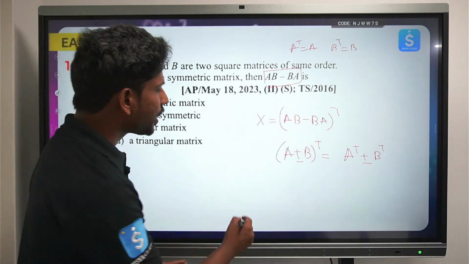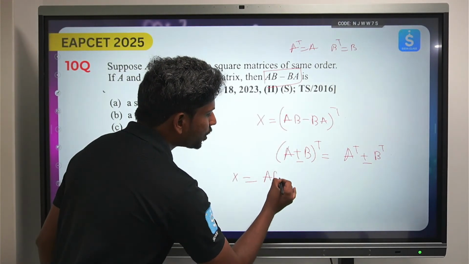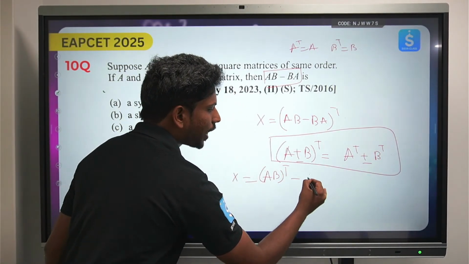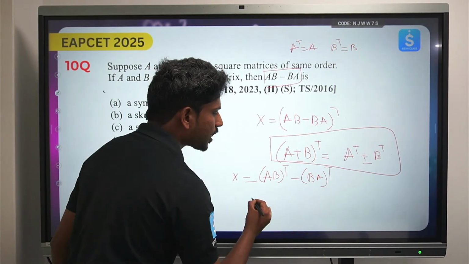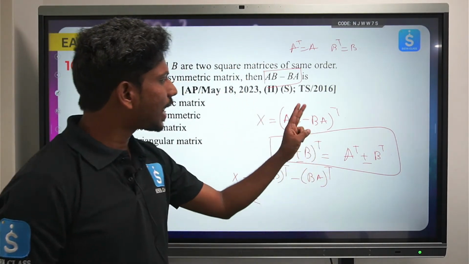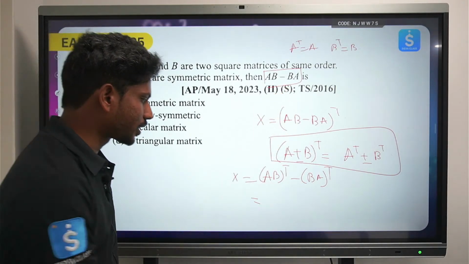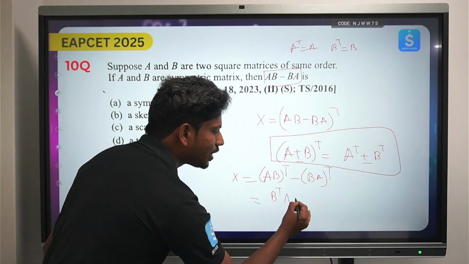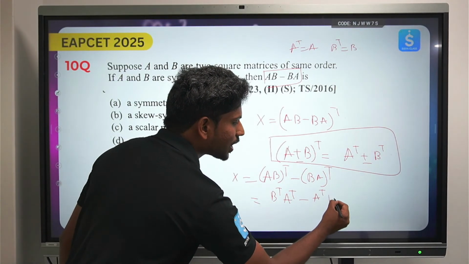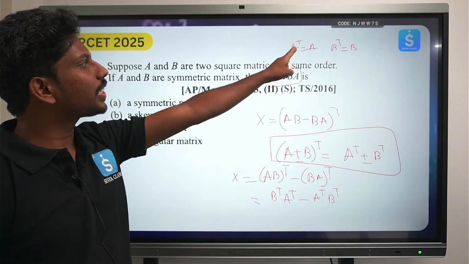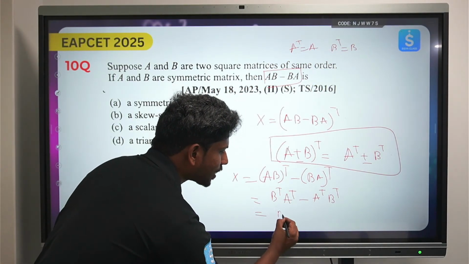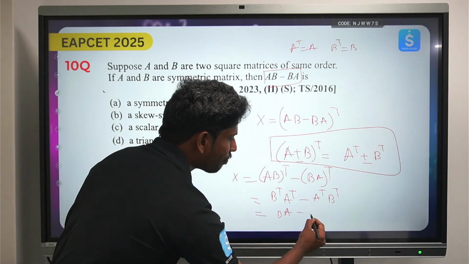So AB minus BA, individually I can write it as, this is the note point, please note it down, AB transpose minus BA transpose. ఇప్పుడు నేను ఏం రాయొచ్చు, ఏబీ ట్రాన్స్పోజ్ని ఎలా రాయొచ్చు, ఇందాక నేను చెప్పిన నోట్ పాయింట్ ఏంటి, AB transpose can be written as B transpose into A transpose. So this can be written as B transpose into A transpose minus BA transpose can be written as A transpose into B transpose, but already it is given that A transpose equals A, B transpose equals B, so I can just write it as BA minus AB.